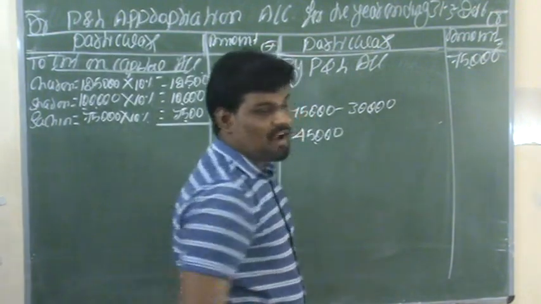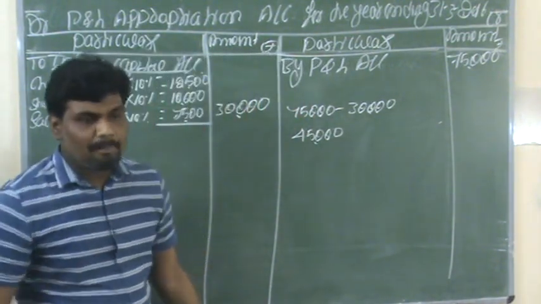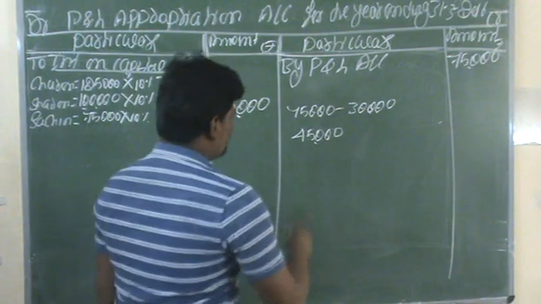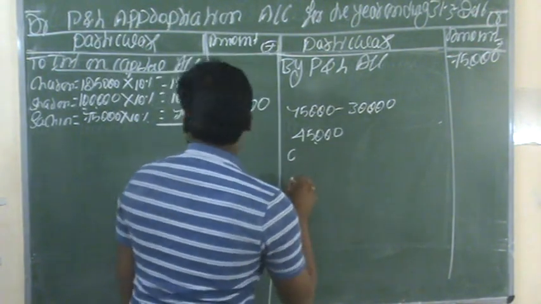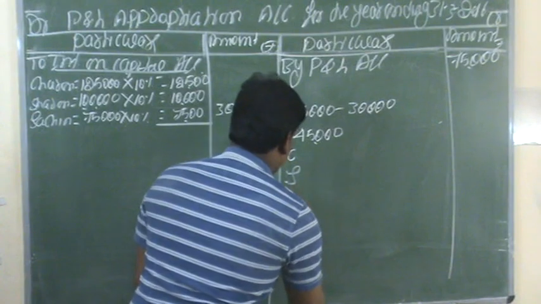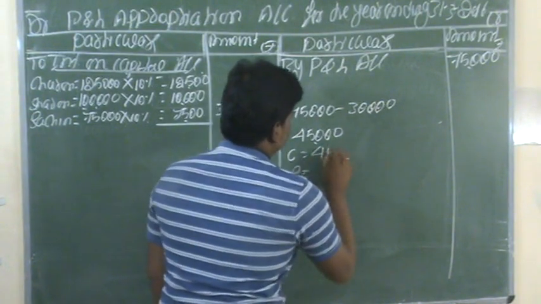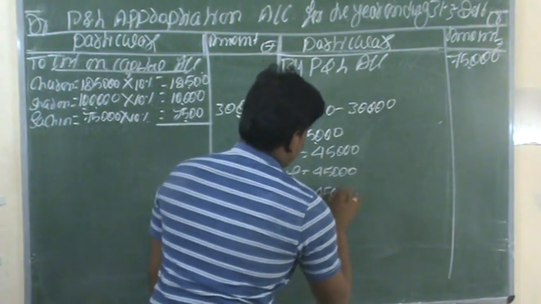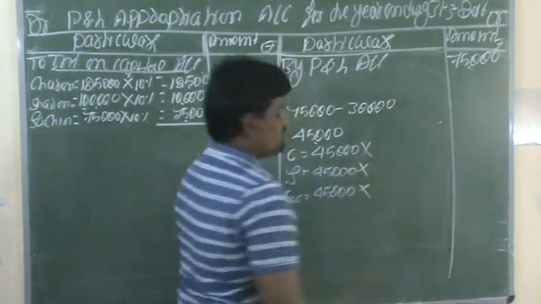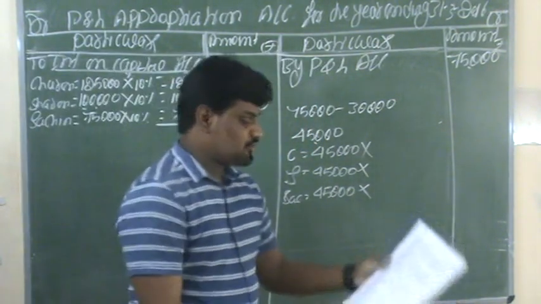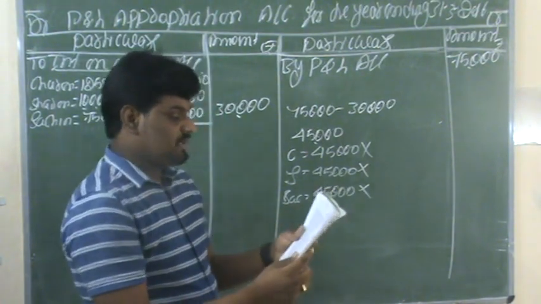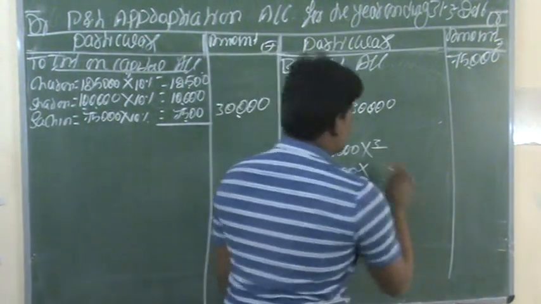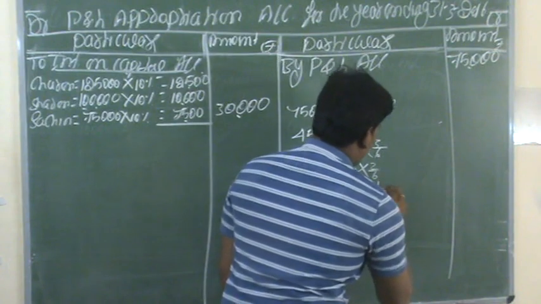In this 45,000 we need to appropriate among all the partners according to their ratio 3:2:1. The partners are Charan, Sharan and Sachin. The agreed ratio is already specified as 3:2:1. 3 plus 2 plus 1 is 6, so the shares are 3 by 6, 2 by 6 and 1 by 6.